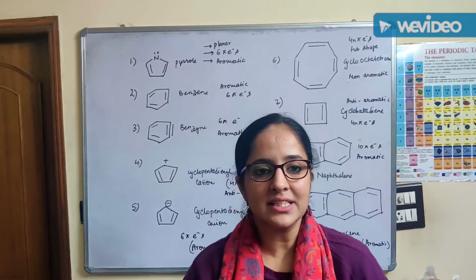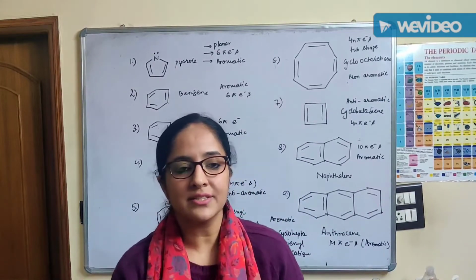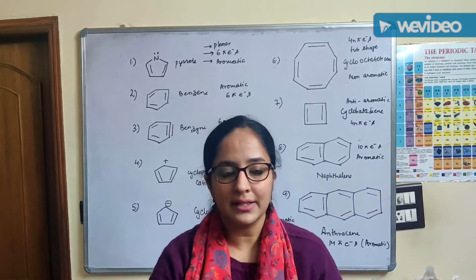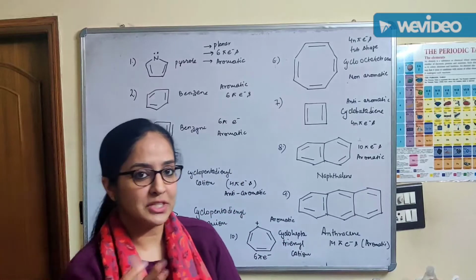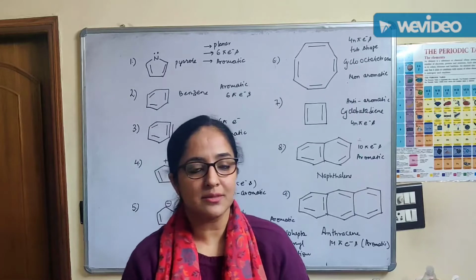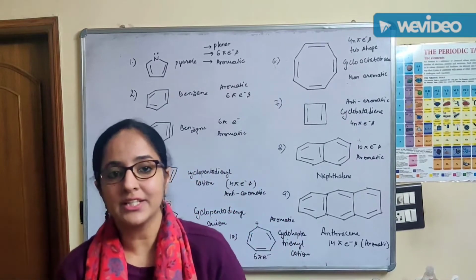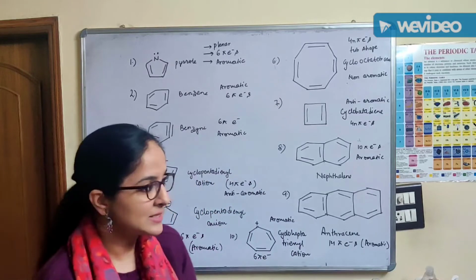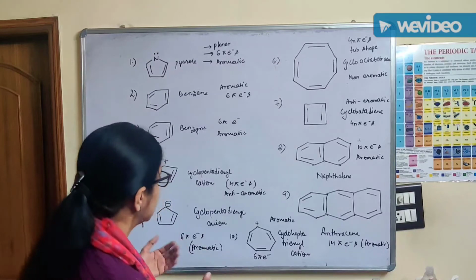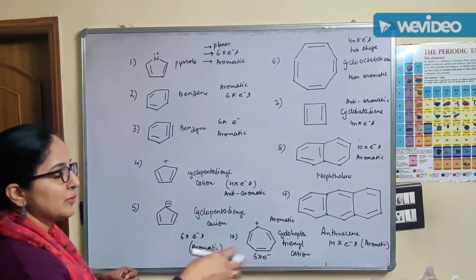So now, students, we will discuss certain examples which will give you more clarity into how to classify a compound into those three categories, whether that compound is really aromatic, anti-aromatic or non-aromatic. For any compound having a cyclic, conjugated system, it is difficult to decide whether it is really aromatic or falls into the category of anti-aromatic or non-aromatic. So let us discuss, after we have discussed those rules, earlier we have discussed the rules of how to categorize a compound into aromatic, anti-aromatic or non-aromatic.